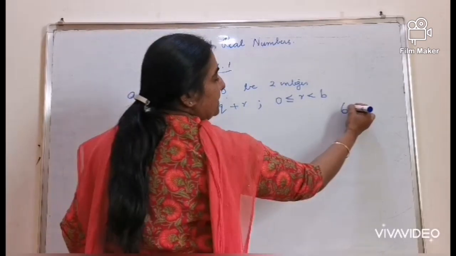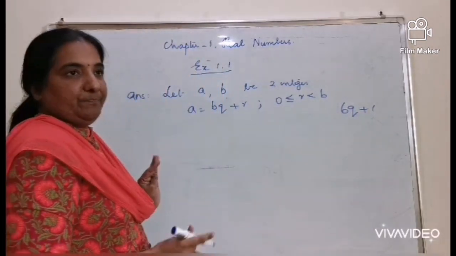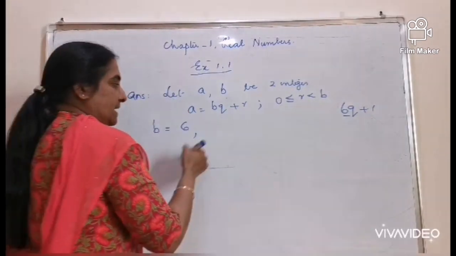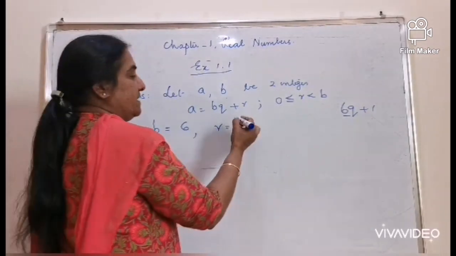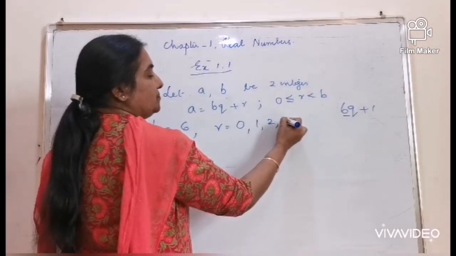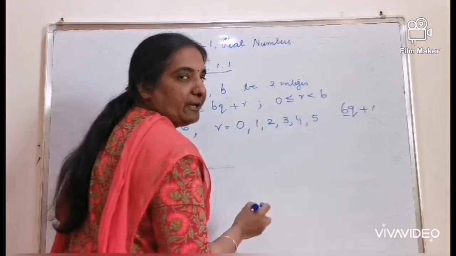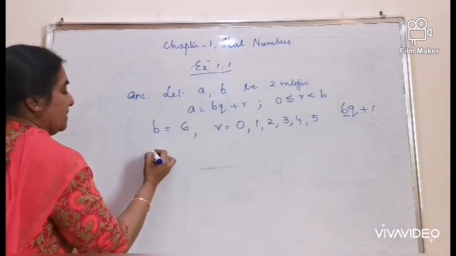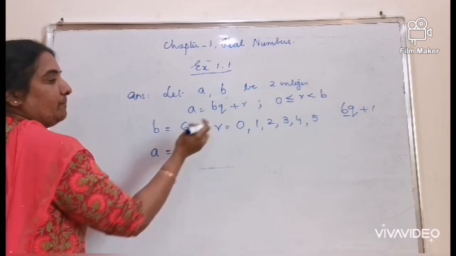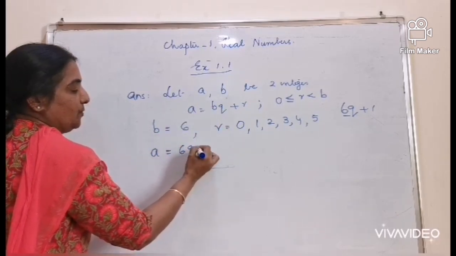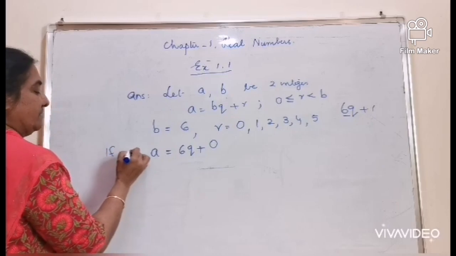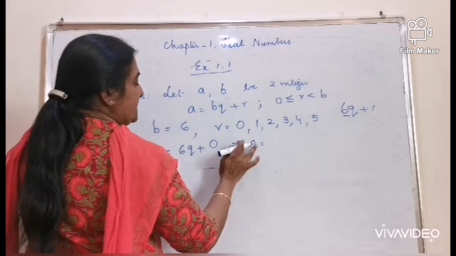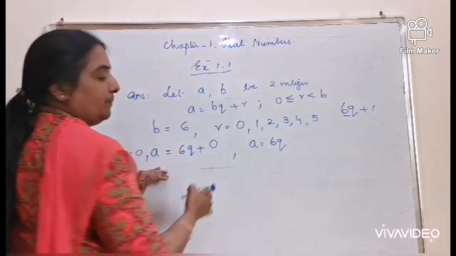As in comparison with the question given, you can take the value of b as 6, and thus the possible values of the remainders are 0, 1, 2, 3, 4 and 5. By substituting the value of the remainders, a is equal to 6q plus 0 if the remainder is 0, which is a equal to 6q.